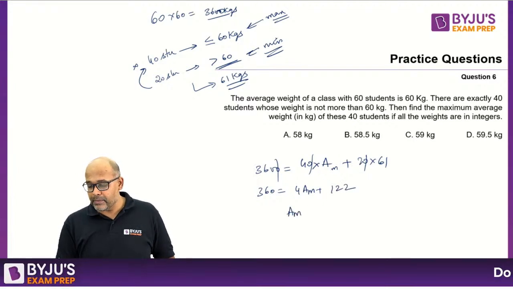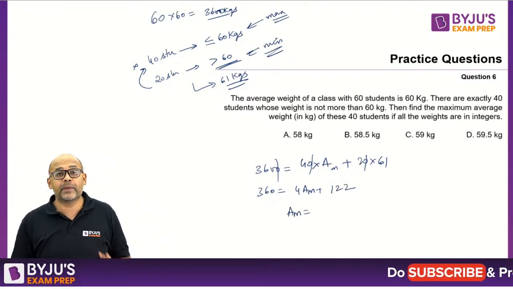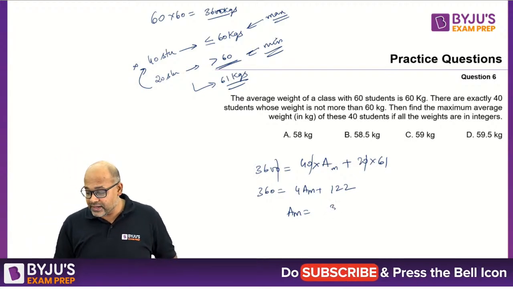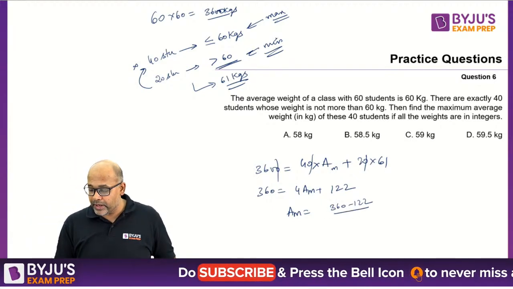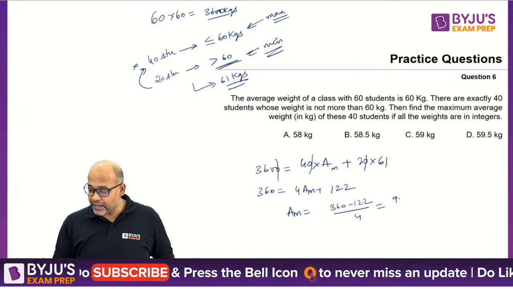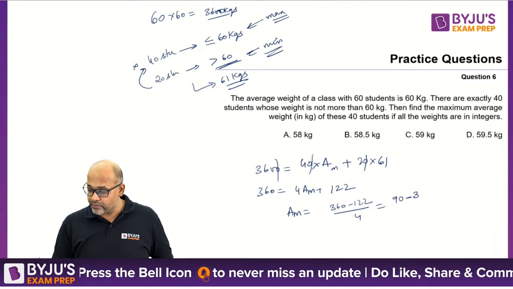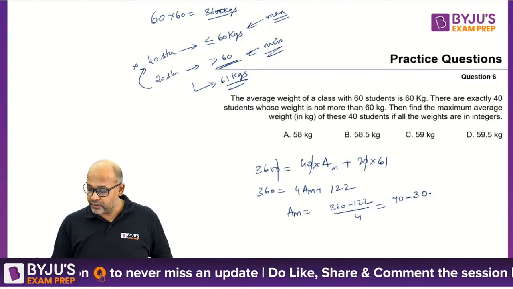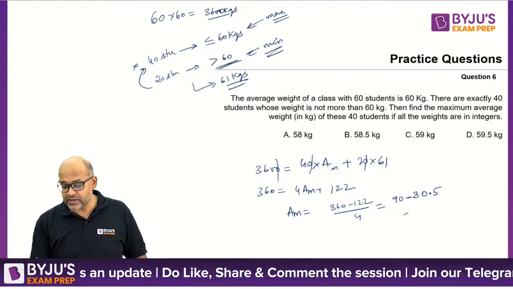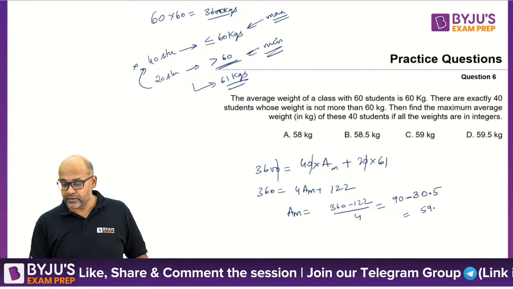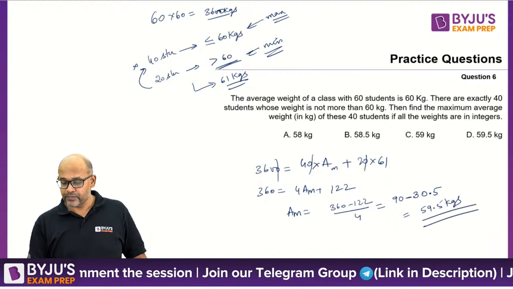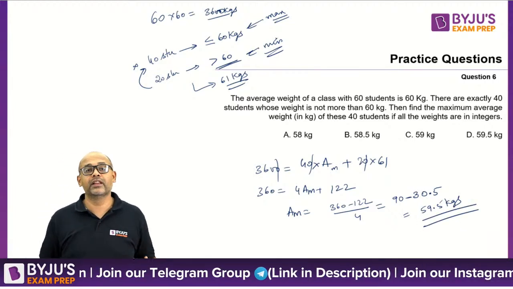So the maximum average of the 40 students is 360 minus 122 by 4, which is 490 minus 4 3s are 12, 30.5. How much is this? This is 59.5 kgs. 59.5 kgs, and that's your final answer.